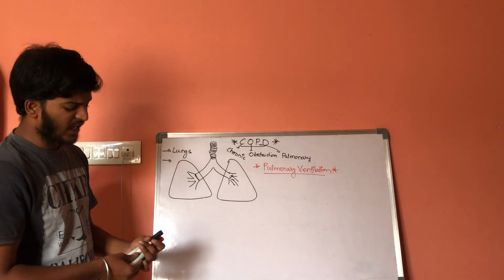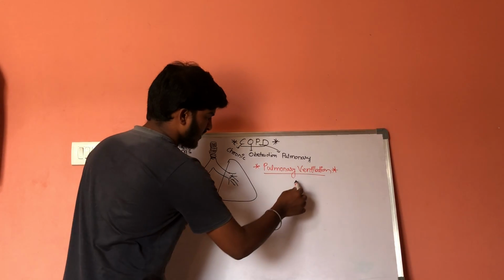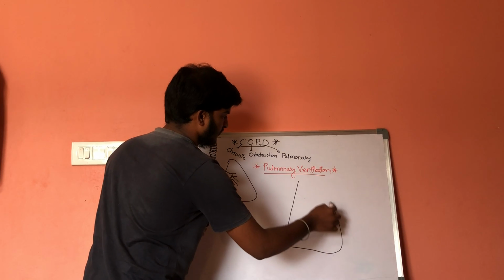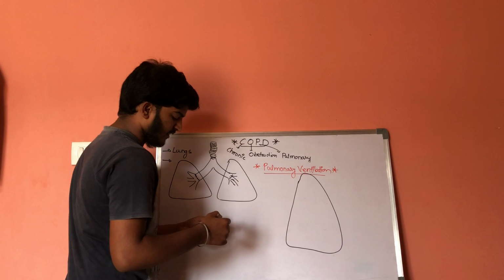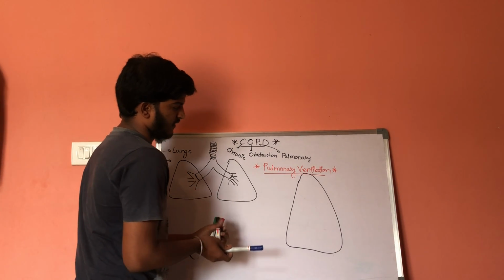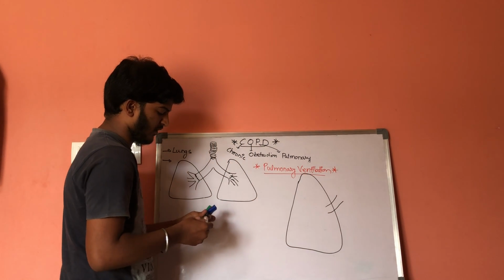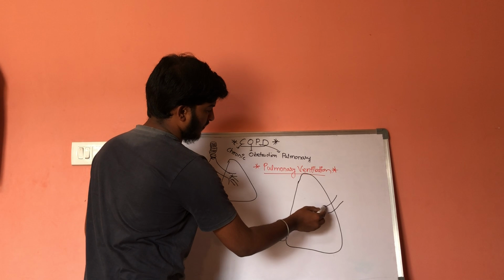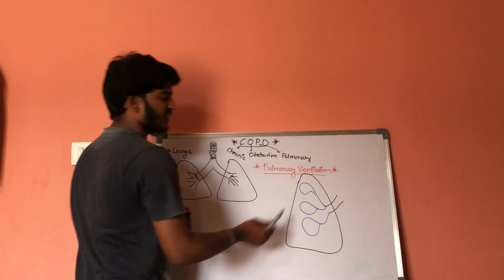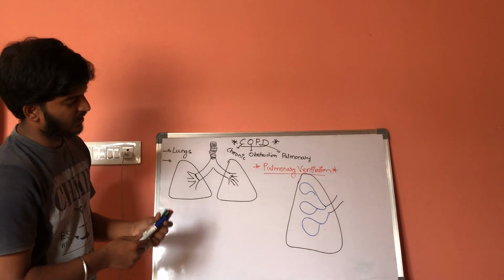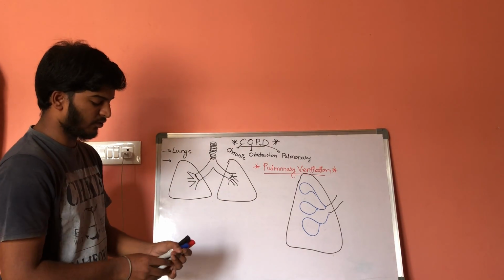Now, as we know, our lungs are divided into three regions. Let us consider this is our lung, and inside the lung these are bronchioles, the airways.